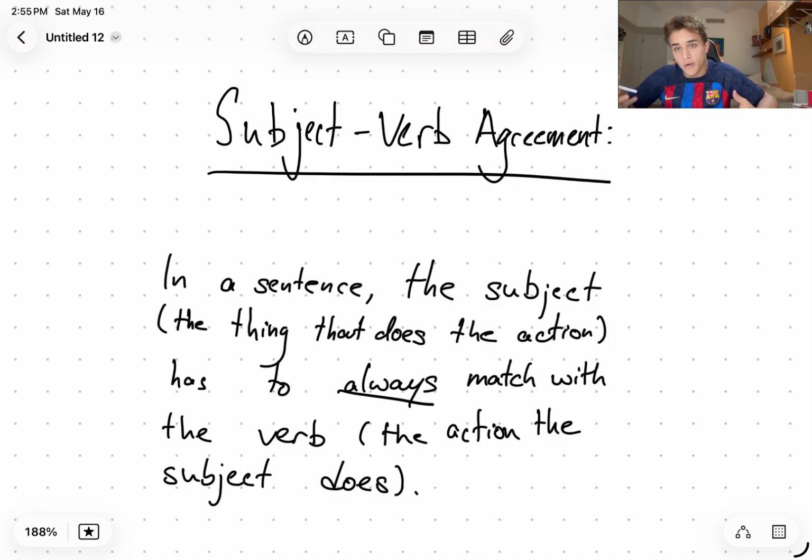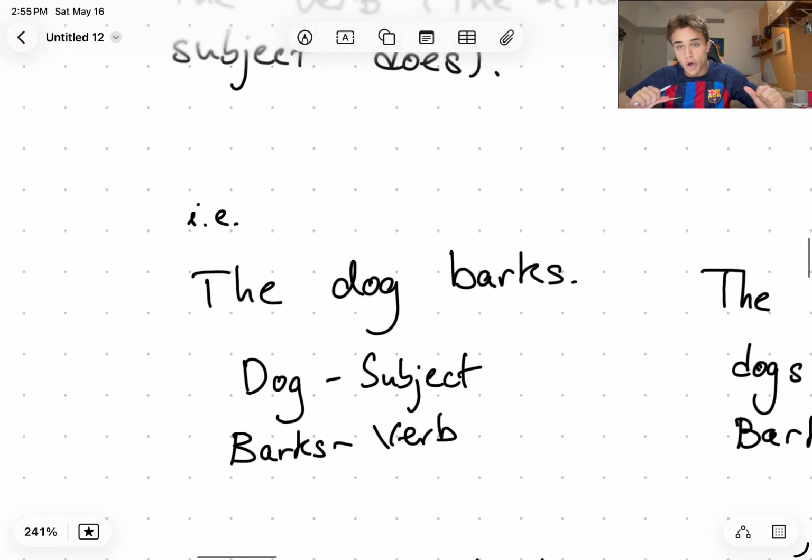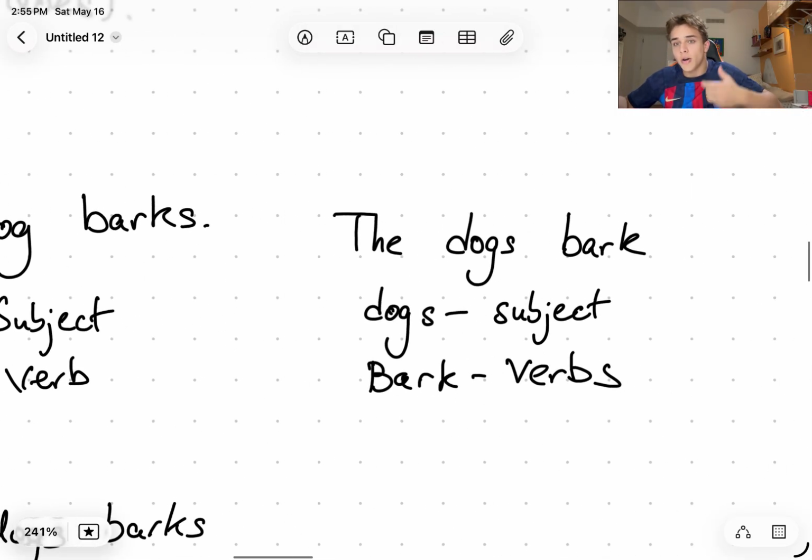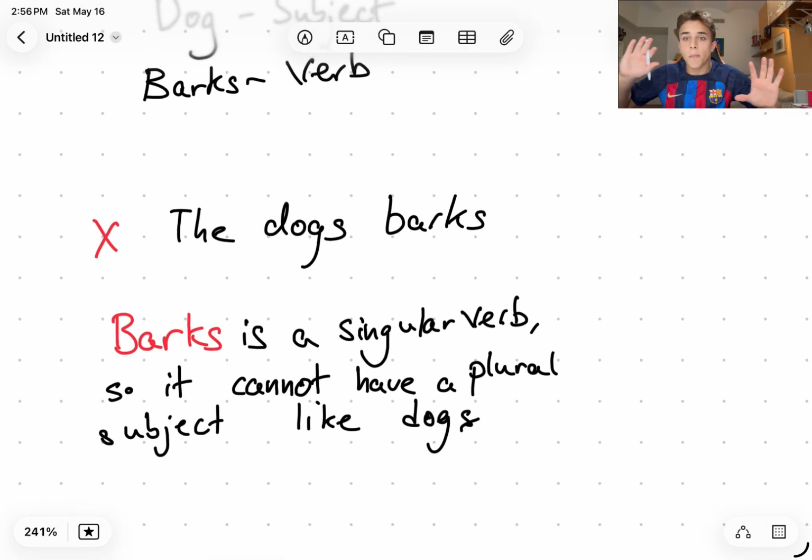So if it's a singular subject, the verb has to be conjugated in the singular case. What that means is, if you have the dog barks, okay, that works because the dog is one dog and barks is a singular conjugation of the verb to bark. The dogs bark also works because bark is the plural version of the word, and dogs are plural. You can't say the dogs barks because dogs is a plural subject and barks is a singular verb. So that's disagreement between the subject and the verb. Similarly, you can't say the dog bark because the dog is singular and bark is a plural verb.